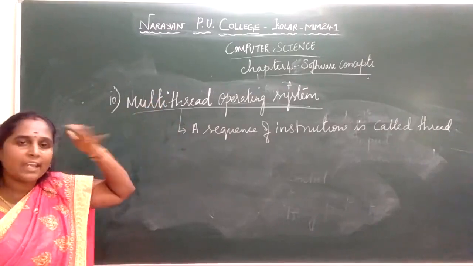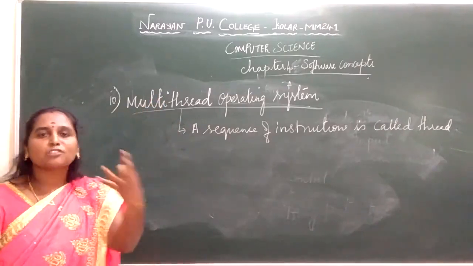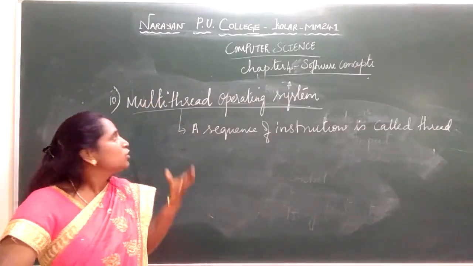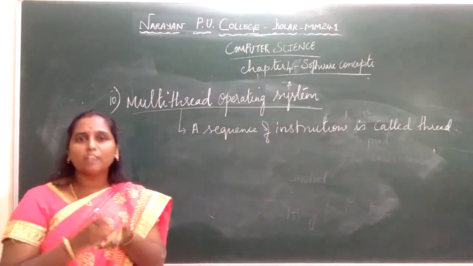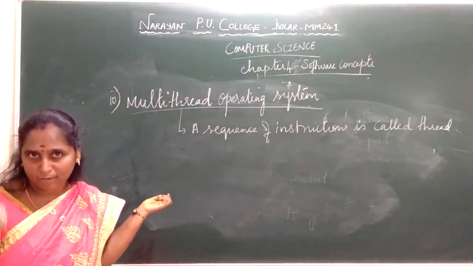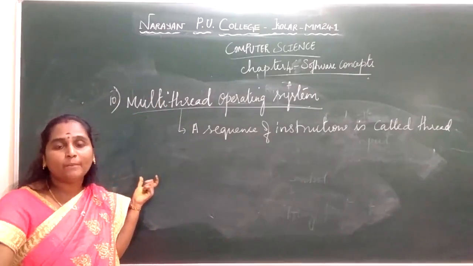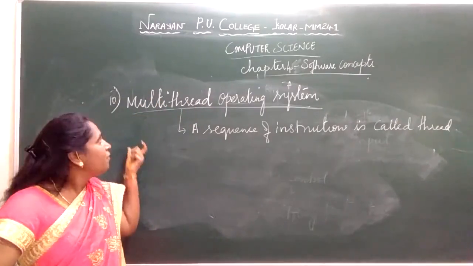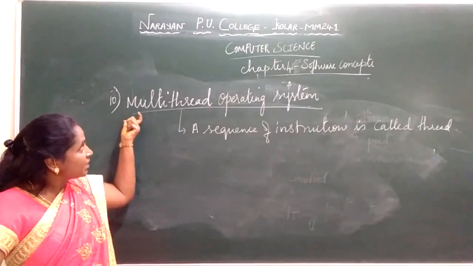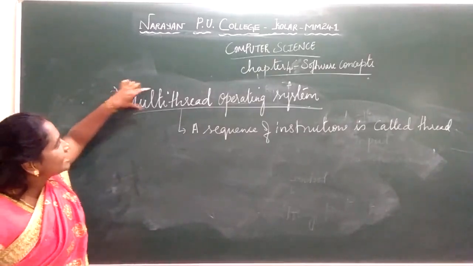In a process you can have many threads, each consisting of a sequence of instructions. Multi-thread means many threads share the same code and the same resources. When you use a multi-threaded Unix operating system, we call it multi-thread.